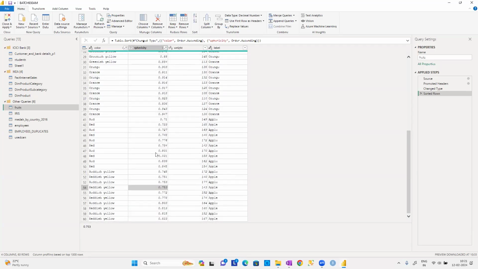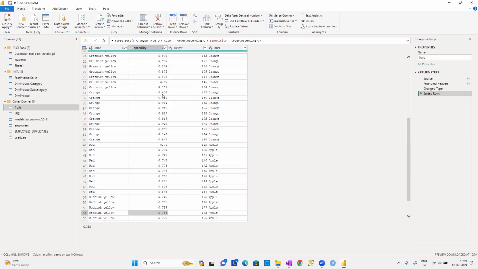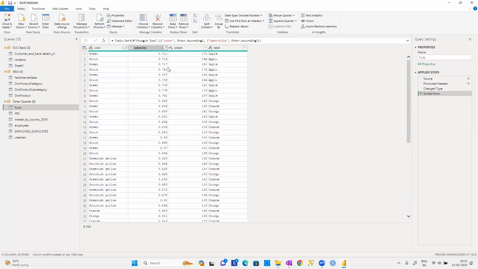Check it out. Is there any other data that was repeated? There is another value that is also repeated, guys. So what is that particular value? Let me check it out. Same color and same weight, guys. Sorry, same color and same sparsity need to be repeated. It's not different colors and different sparsity. 0.721, 775, 791, 80. Yeah, here 2 records.